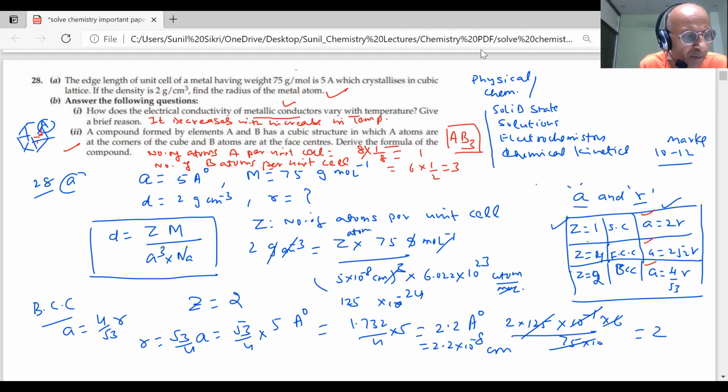Because metals have kernels and free electrons. The kernels begin to vibrate and create hindrance in the flow of electrons, increasing the resistance. Therefore, with increase in temperature, the conductivity will decrease. Clear?